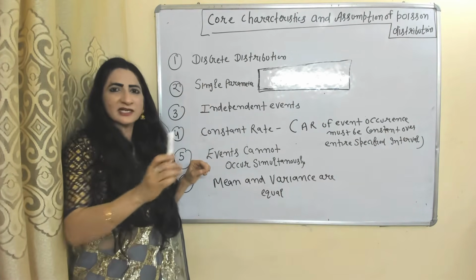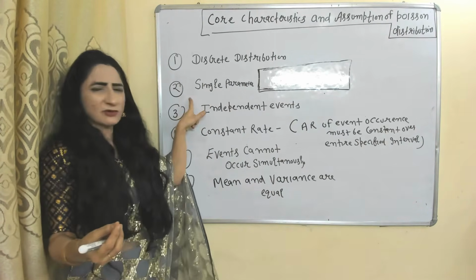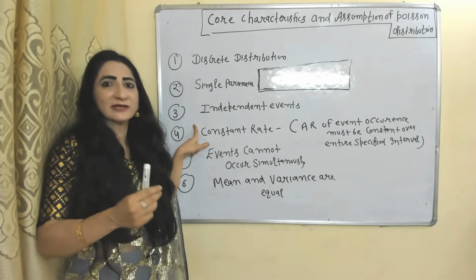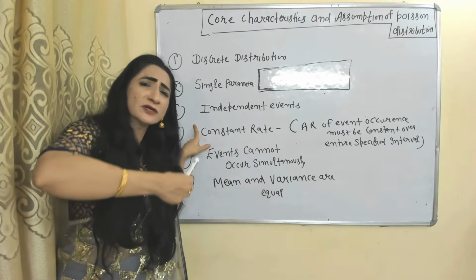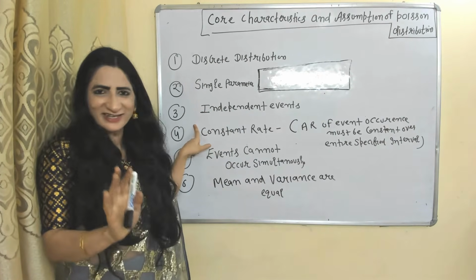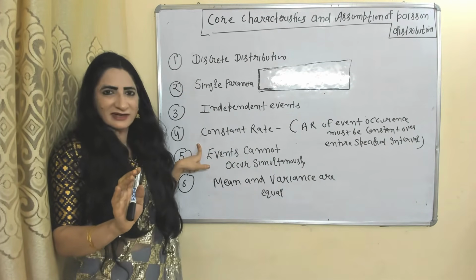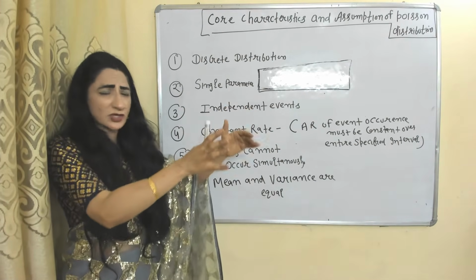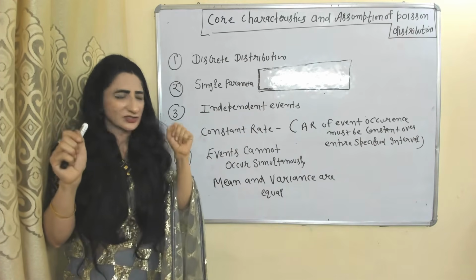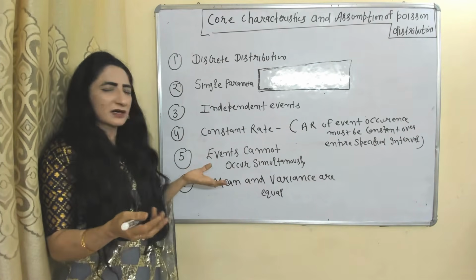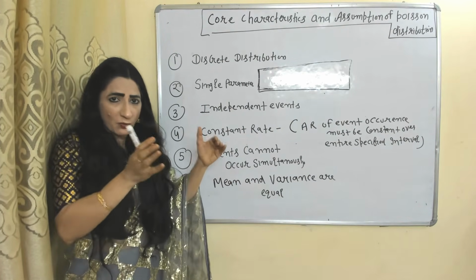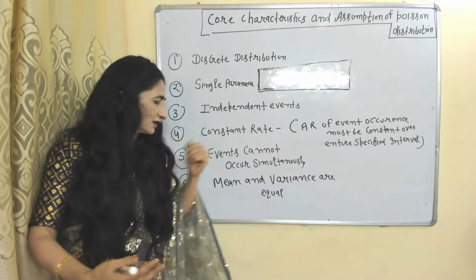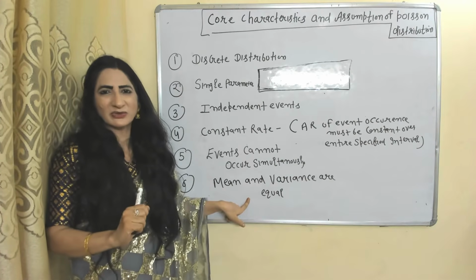This is a discrete probability distribution. Here we use a single parameter, lambda. Independent events, that means occurrence of one event will not affect occurrence of any other event. Constant rate, that means the average rate of event occurrence must be constant over the entire specified interval. Events cannot occur simultaneously. That means when one event is occurring, any other event cannot occur at the same time. Mean and variance are equal to each other.